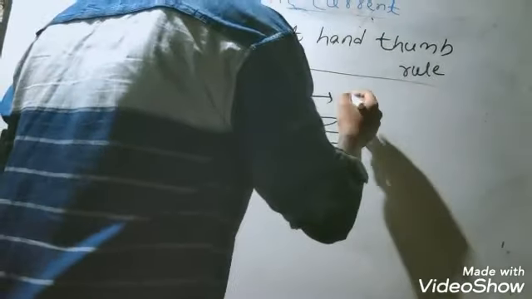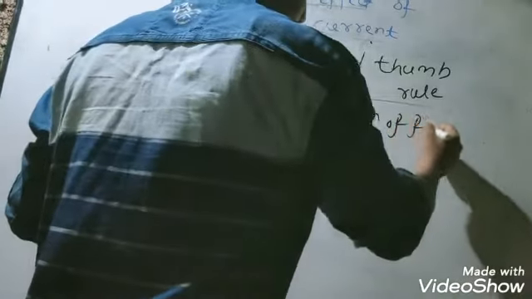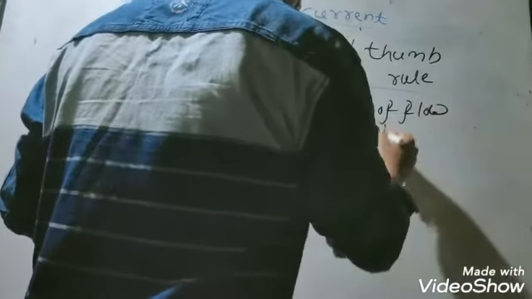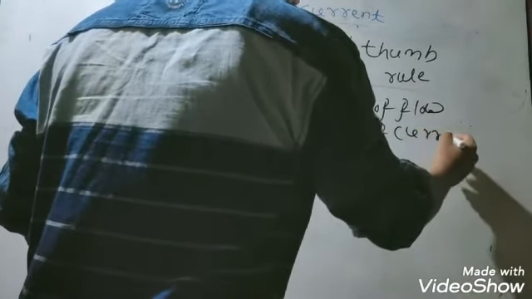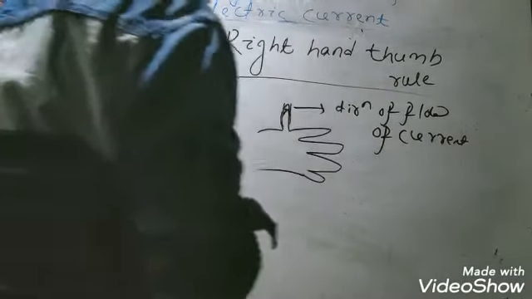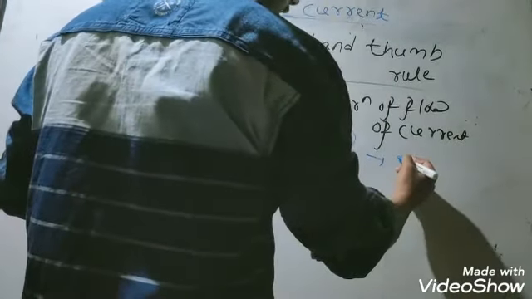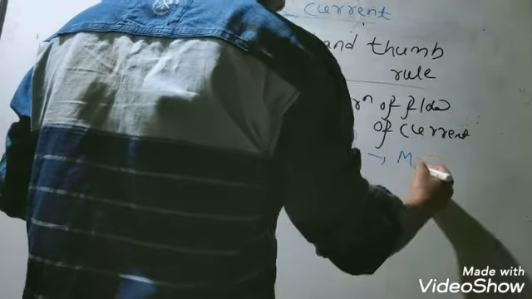That thumb indicates the direction of flow of current, and the other four fingers indicate the direction of the magnetic field.